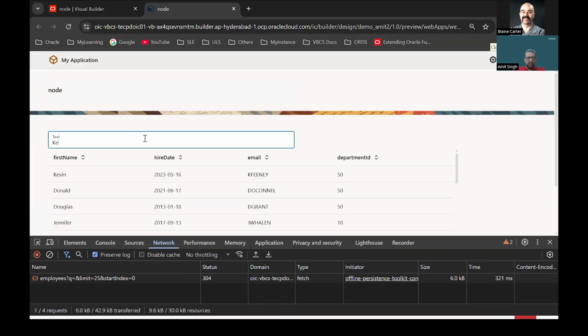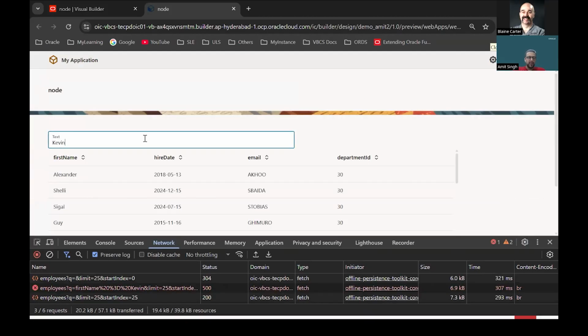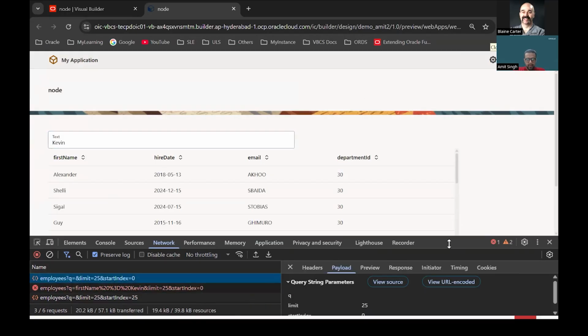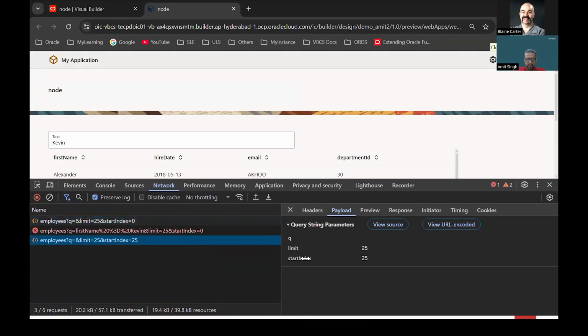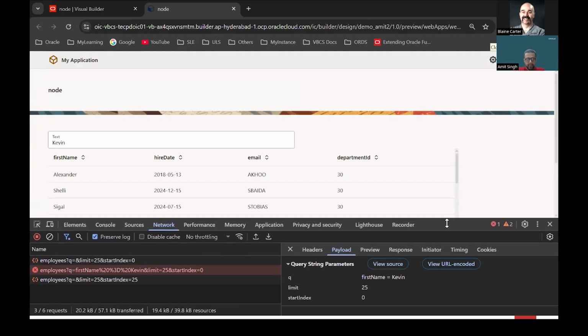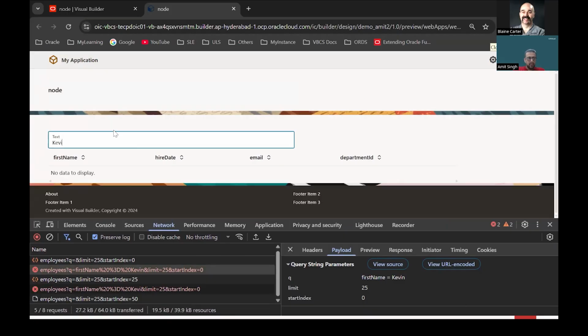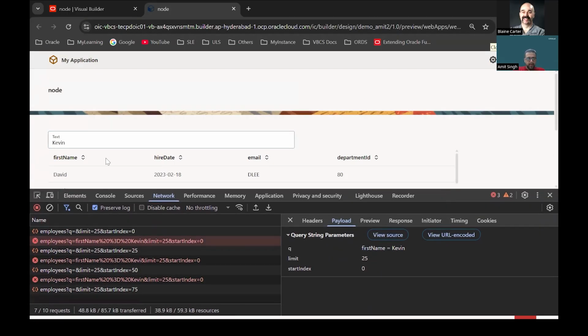If I put the first name value here, it should filter, right?